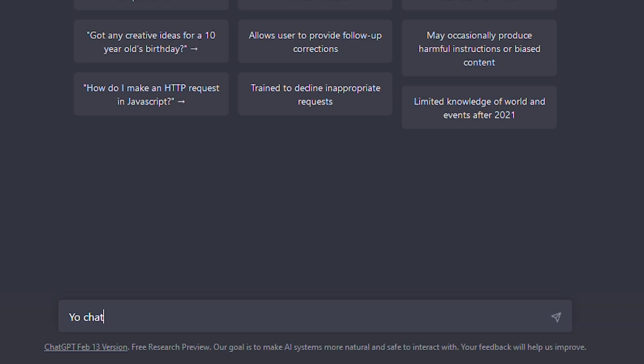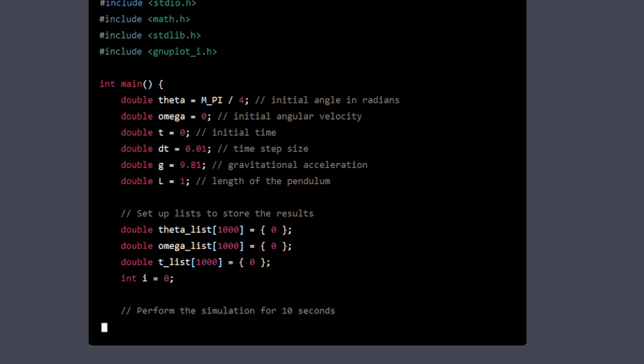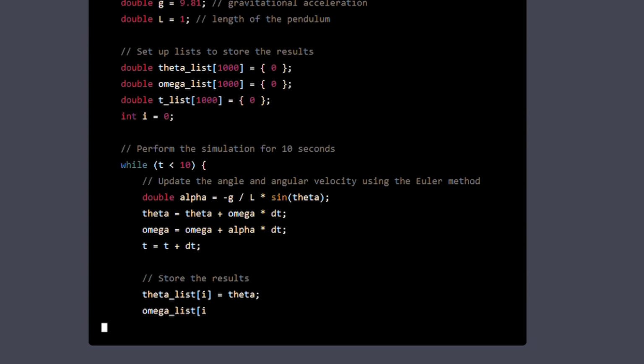And if you already know a language, you can say, ChatGPT, I've written this in Python. Could you show me how to do this in C? So you try to replicate your own code in a different language and then check it with ChatGPT, compare it and see which one's better. Run it, see which one's faster. Obviously the one in C is going to be faster, but you see what I'm saying? You can use this as a mark scheme, as a guidance tool. Try not to cheat yourself.